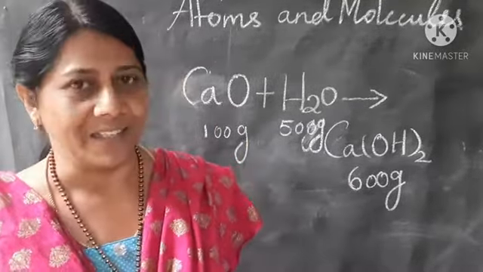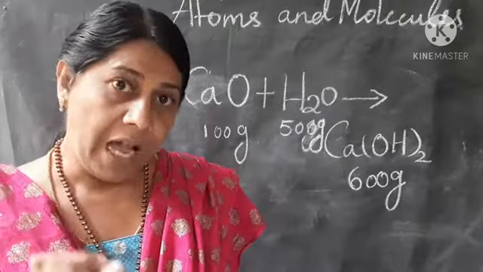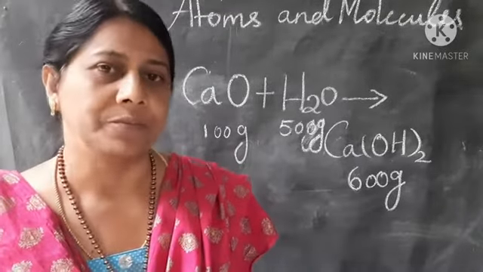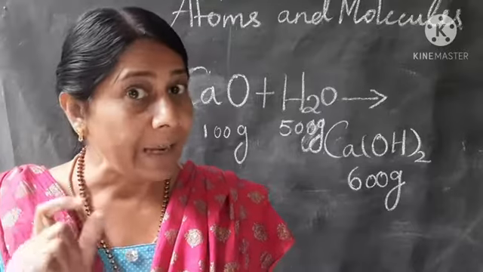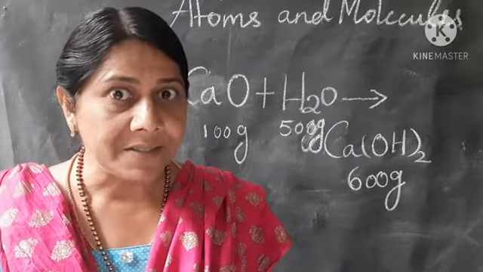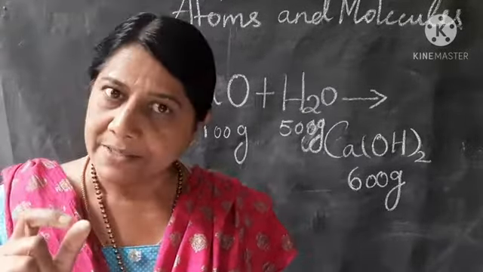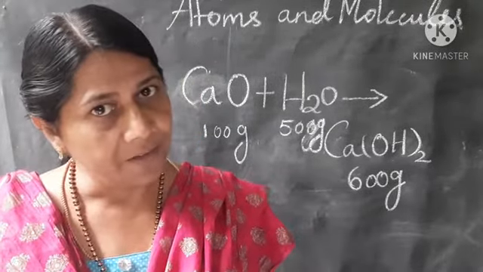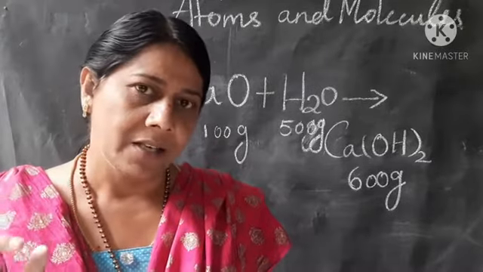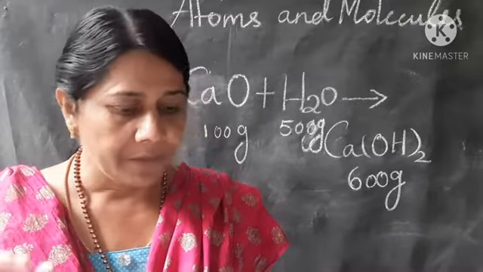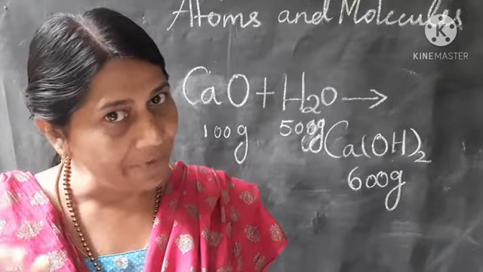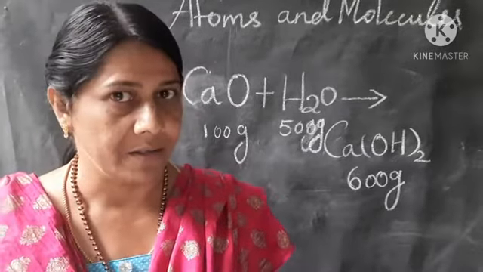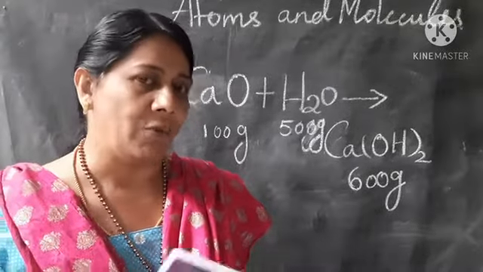Okay, the next law is the law of constant proportion. In a chemical substance, elements are always present in definite proportion by mass. The law of constant proportion states that in a chemical substance, the elements are always present in definite proportion by mass. Let us see an example for it.